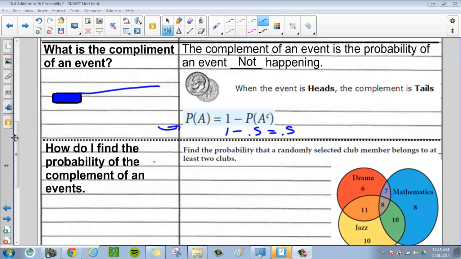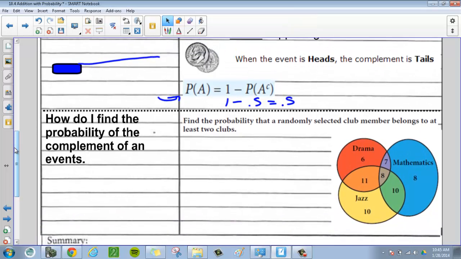But this could be useful in some other situations. Let's see if it's useful down here in this problem. How do I find the probability of the complement of an event? Well, here we got this scenario. We got 3 different clubs. We got drama, mathematics, and jazz club. And the question asks us, find the probability that a randomly selected club member belongs to at least 2 clubs. Okay? So we are going to use this idea of a complement.